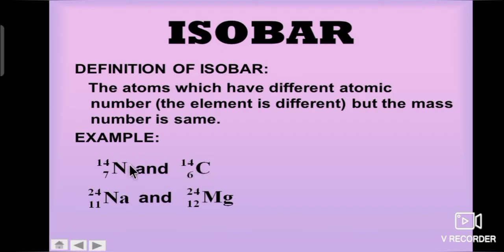Both have mass number 14. See the second example. Sodium and magnesium have the same mass number but different atomic numbers. So, nitrogen and carbon are called isobars. Once again, atoms with different atomic numbers but the same mass number are called isobars.